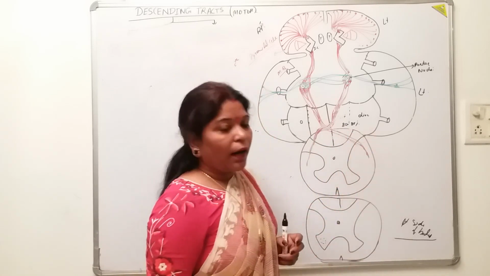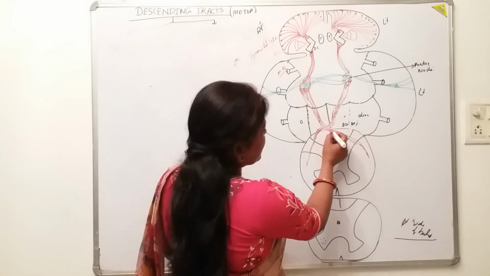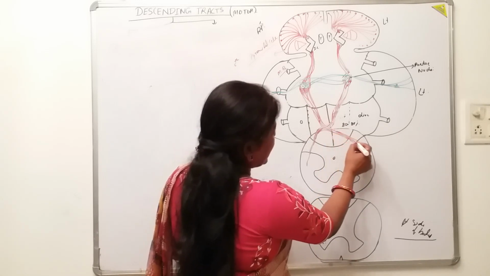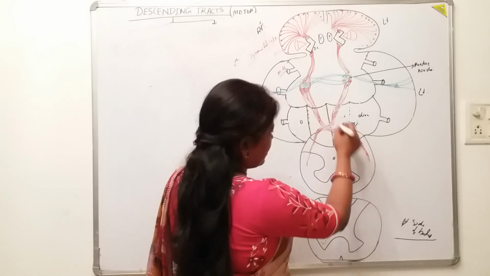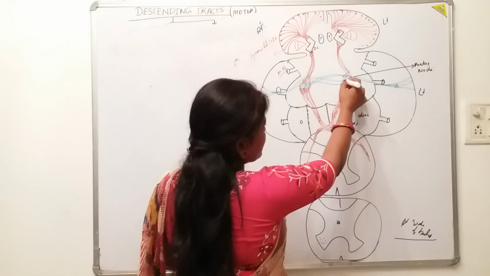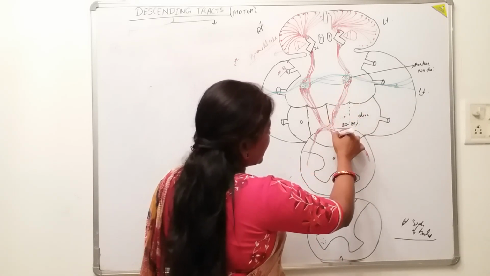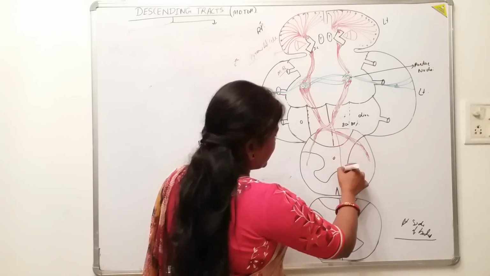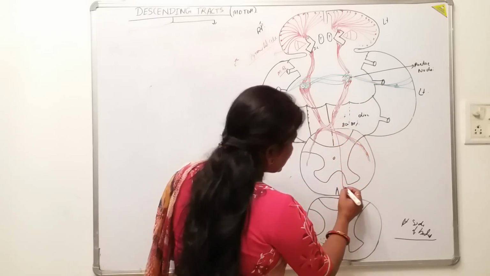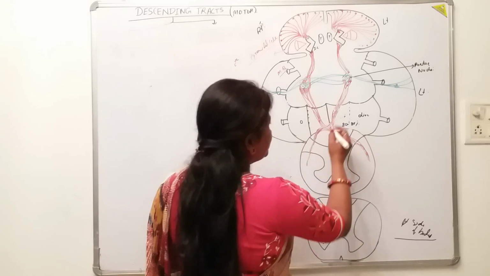Then what are the uncrossed fibers? The uncrossed fibers will move downwards on the same side. If it is coming from the left side, then the uncrossed fiber will descend downwards like that.